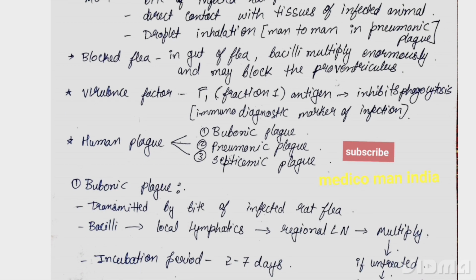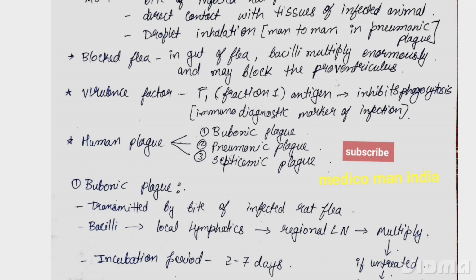Next is the virulence factor. The virulence factor is the F1 fraction 1 antigen, which inhibits phagocytosis by macrophages. This F1 antigen is the virulence factor which causes the disease, and it is also an immunodiagnostic marker of the infection. There are other virulence factors such as phospholipase D, serine protease, lipopolysaccharides, pigments, adhesins which help in attachment, and siderophore which traps the iron.